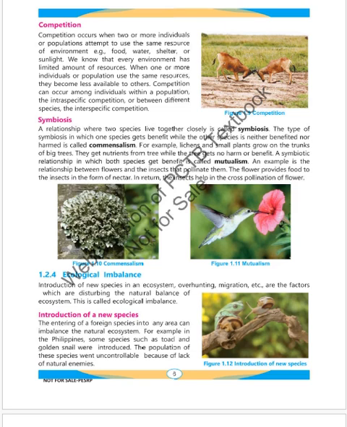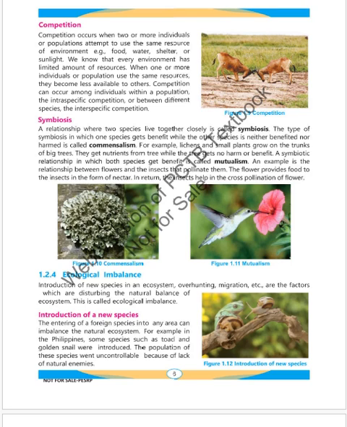A symbiotic relationship in which both species get benefit is called mutualism. An example is the relationship between flowers and the insects that pollinate them. A flower provides food to the insects in the form of nectar. In turn, the insects help in the cross-pollination of the flower. As you can see in figure 1.10 and figure 1.11, figure 1.10 shows commensalism and figure 1.11 shows mutualism.